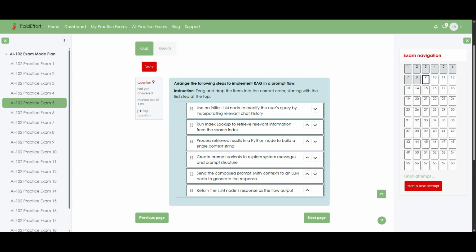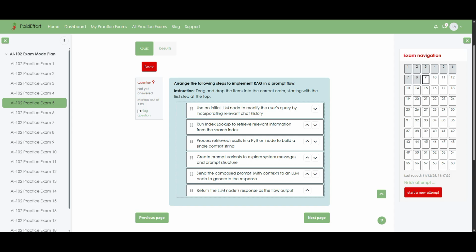After that, create prompt variants to explore system messages and prompt structure. Next, send the composed prompt with context to an LLM node to generate the response. Finally, return the LLM node's response as the flow output. Now I'm going to explain why this sequence is correct, so the RAG flow feels intuitive.